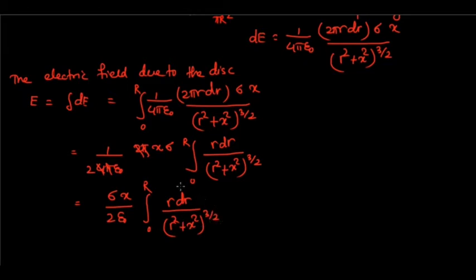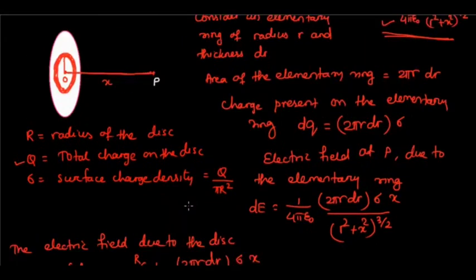Now we have to find the value of this integration. So to find the value of this integration, let us go back to the diagram here. So this radius is r and the distance of point P from the center O is x. Now if I join a line to the point P like this, and suppose the angle is theta, then look at this triangle.